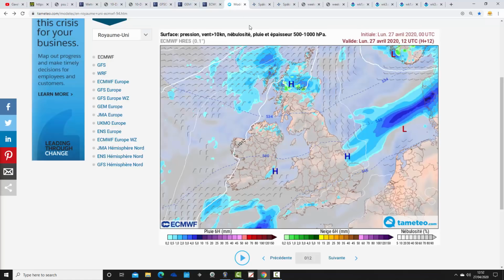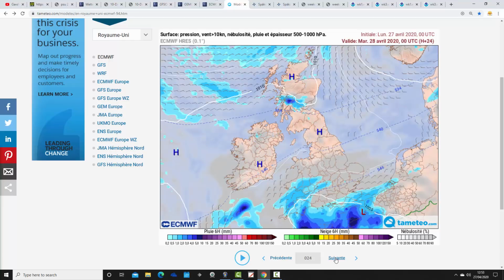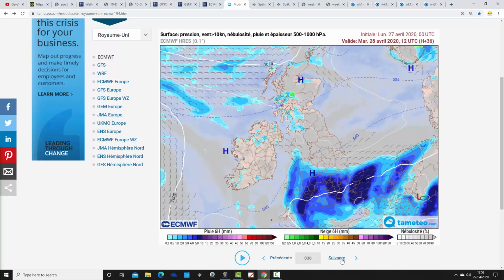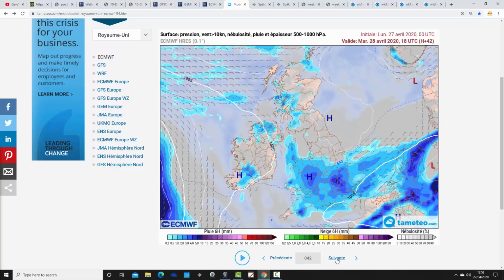This is the precipitation type forecast based on that ECM run from Tometeo.com. Fair amount of dry mode there, though not completely dry. A few showery bursts around, but it's really tonight that the rain pushes up from France into southern parts of England and Wales, and then that takes us into tomorrow morning, giving a wet whole morning for much of England and Wales. Outbreaks of persistent and heavy rain. Be cold as well under that rain.